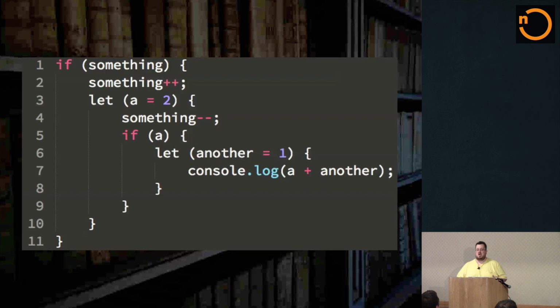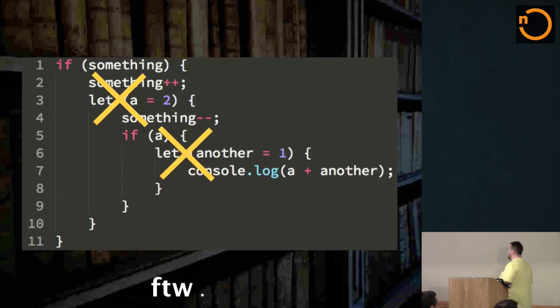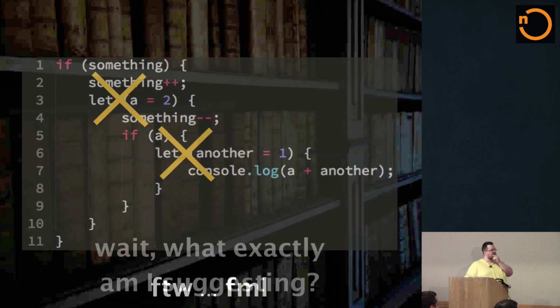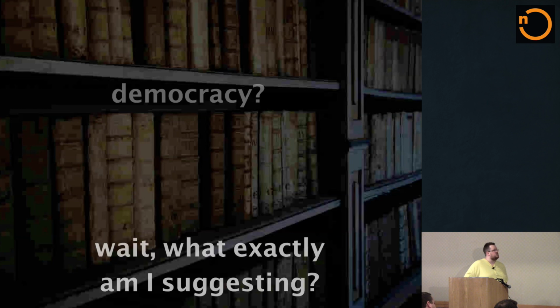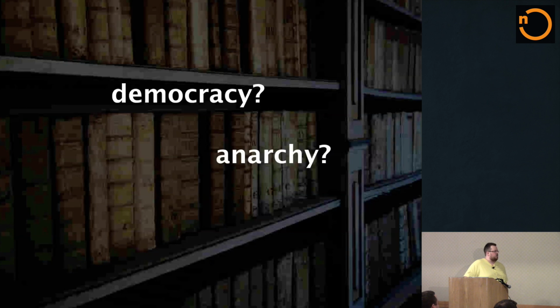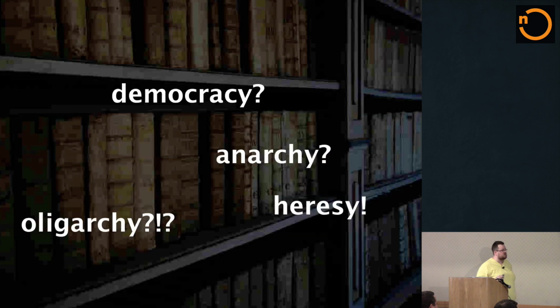So I think this is a superior syntax. It gives you the same capability, but it's more explicit. And unfortunately, in all of their wisdom, the ES6 committee decided to reject that syntax from ES6. They preferred the other one, the more implicit syntax. And this bummed me out for a while, but then I got to realizing we can just fix that with better tools. So what exactly is it that I'm suggesting here? Is it democracy, anarchy, oligarchy, whatever that is, heresy? Yes, all of the above.